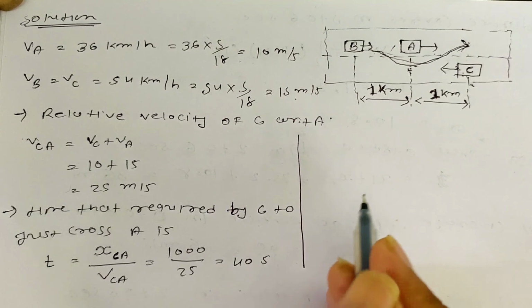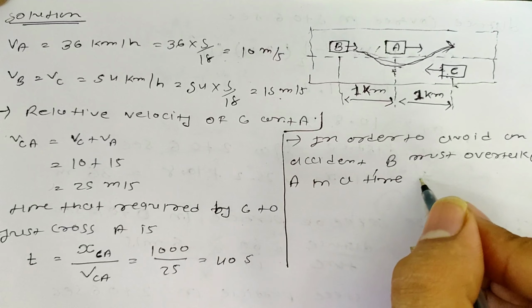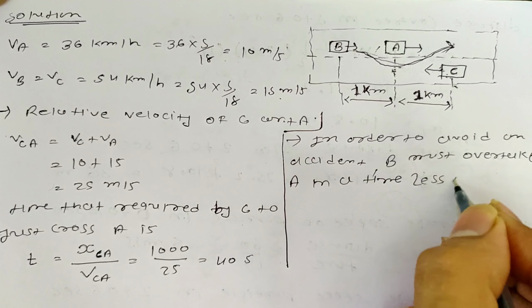So over here we can say, in order to avoid an accident, एक्सीडेंट अवॉइड करने के लिए B को क्या करना पड़ेगा? एक्सेलरेट होना पड़ेगा. In order to avoid an accident, B must overtake A in a time less than or equal to 40 seconds.